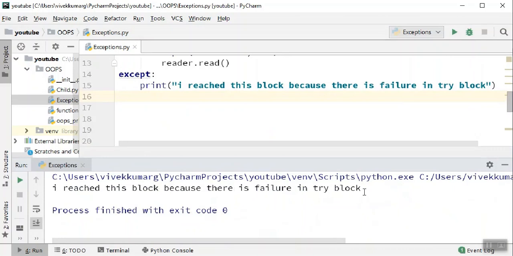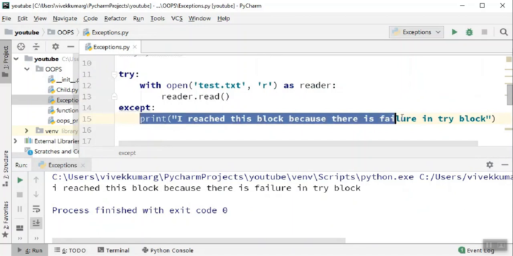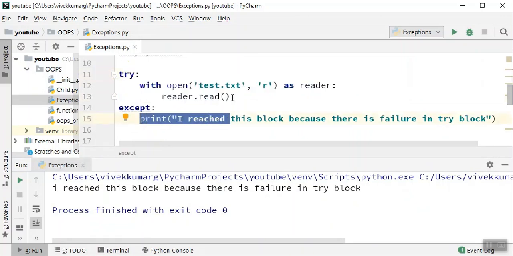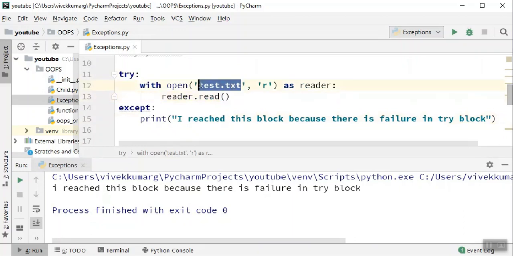It still failed because this time the control is sent to the except block and there's a print statement, like giving a custom message if the try block fails. It still fails because there is no file called test.txt.